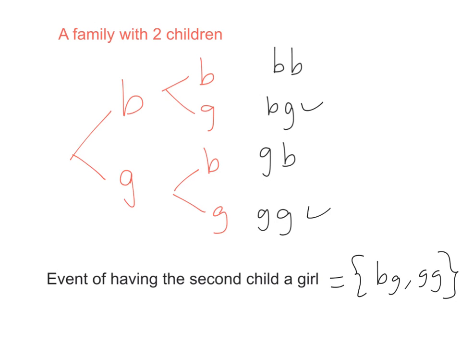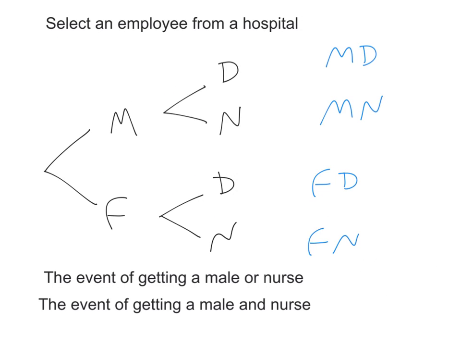Let us have a look at a completely new example. There are so many examples we can look at and learn from. Now let us look at this two-way classification example. We have an employee selected from a hospital. It could be male or female. At the same time, the male or the female could be a doctor or nurse. So that's the gender here, and there's a job here. Two-way classification.